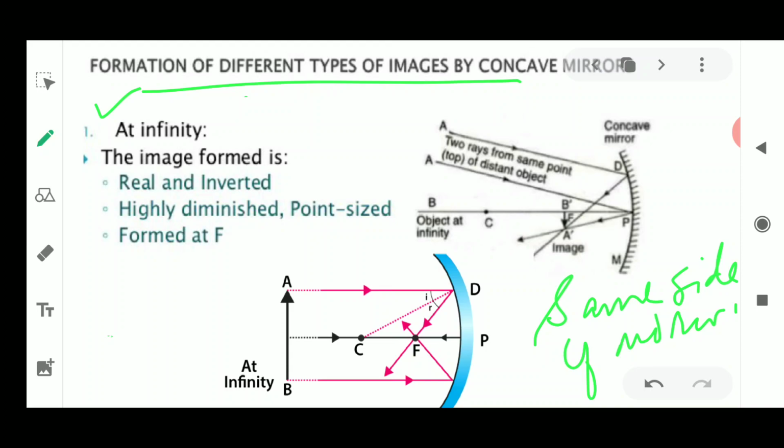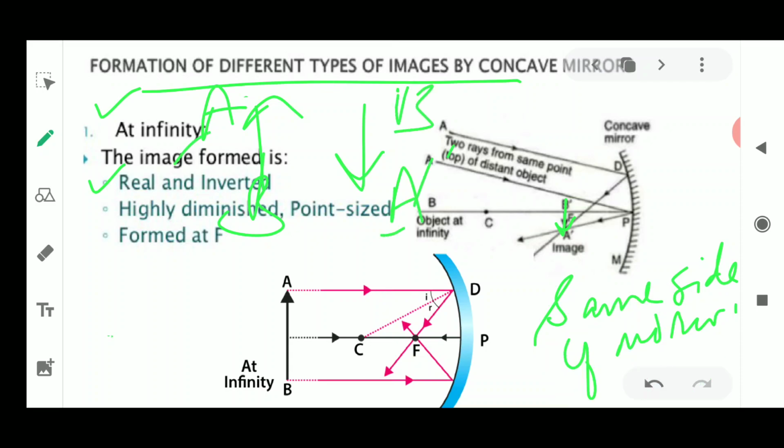Whenever the image is found on the same side of the mirror, it is always a real image. We can see that image. So this is how the image will be described. The image is always real and inverted. As it is inverted, you could see that it is upside down, while the object could be upright. If the object is A and B, the image is A dash and B dash. If the arrow is written as A, then the image arrow will also be written as A dash, by the same letter by which you denote it in the object.